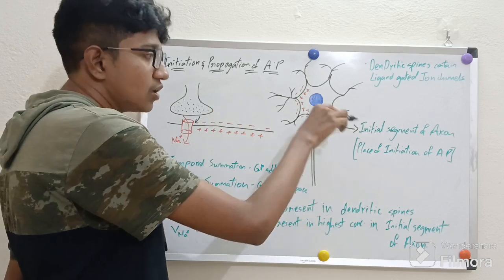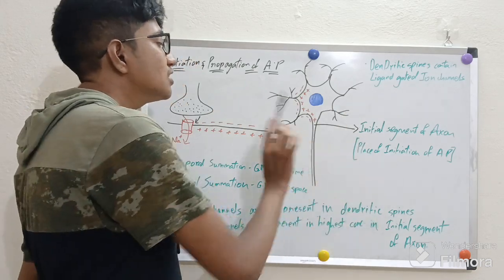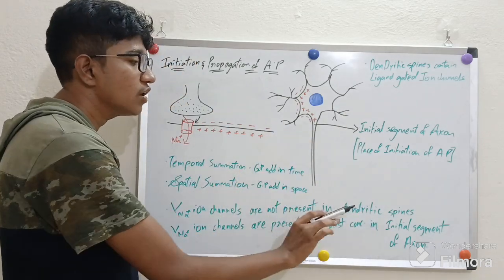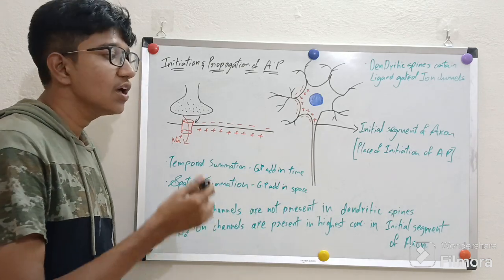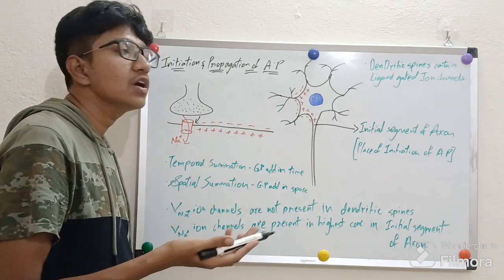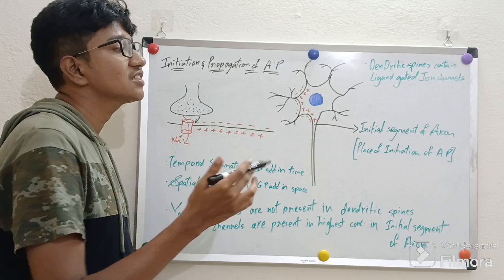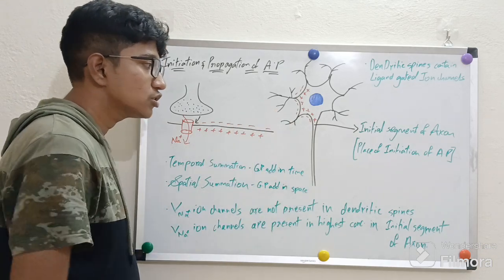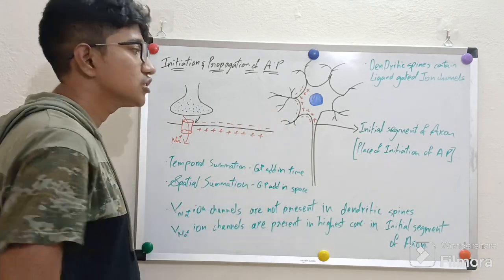Why? Because only the initial segment of the axon contains the highest concentration of voltage-gated sodium ion channels. So the increase in permeability of sodium is more, and the increase in membrane potential is highest at this region. So that's why action potential is fired at this region.